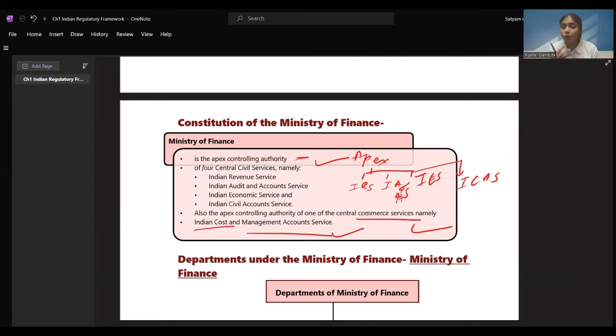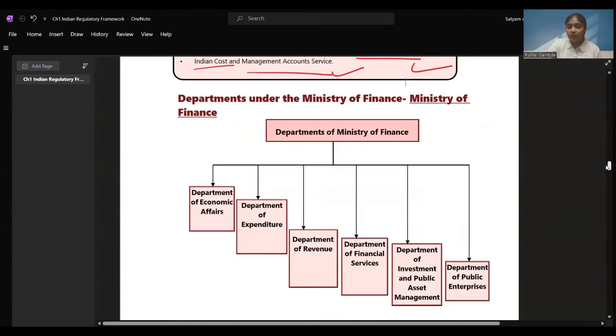How much amount is allocated in all? What is the revenue generated? Audits done of the government, of all the authorities, all the organizations, companies, small LLPs, individuals present in India. All these come under the Ministry of Finance. Okay. Now, departments under Ministry of Finance. There are various departments under Ministry of Finance.